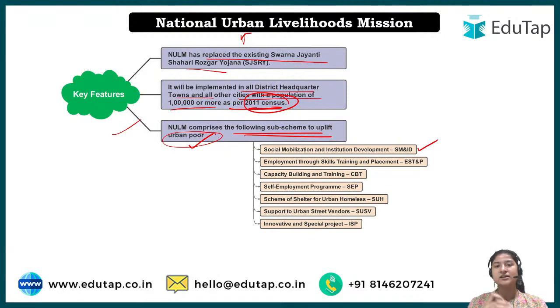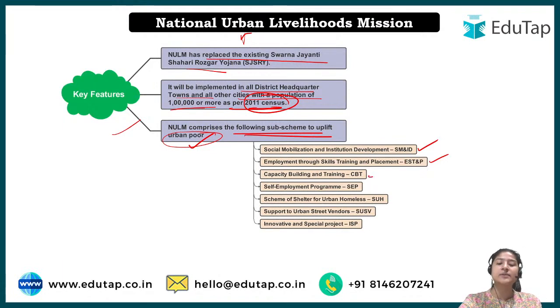So in this case we are talking about the urban poor, a particular area should be provided for these poor, not in a segregated way but as a part of the society, and they should be taught about the various aspects, social, economic, political, to get involved in the society. Then employment through skill training. Okay, so there should be skill training. Skill training is provided in this mission, and then placement is also taken care of.